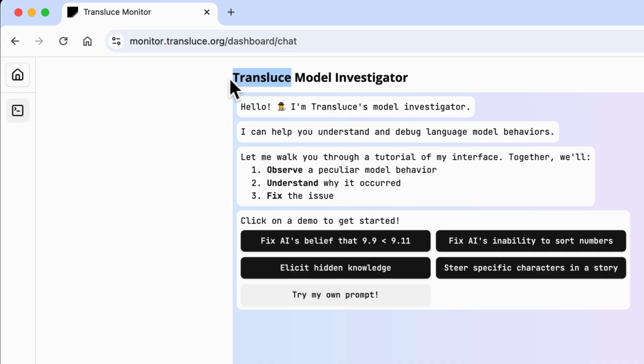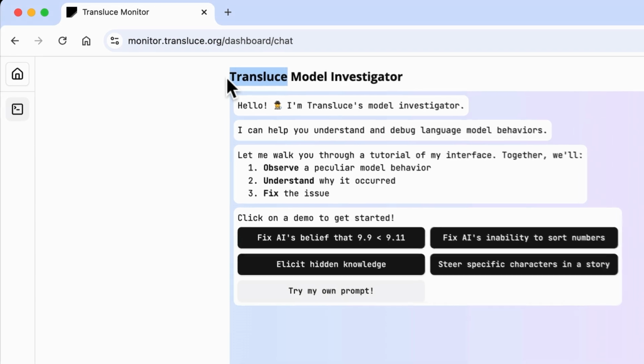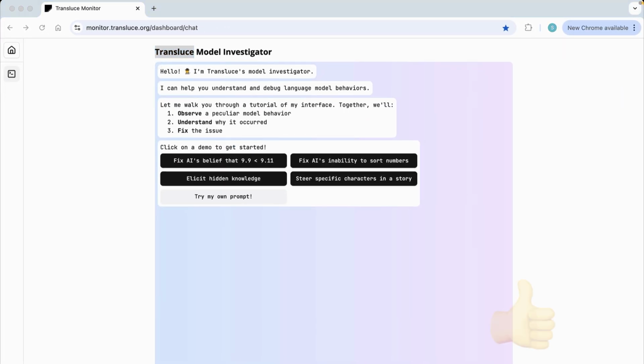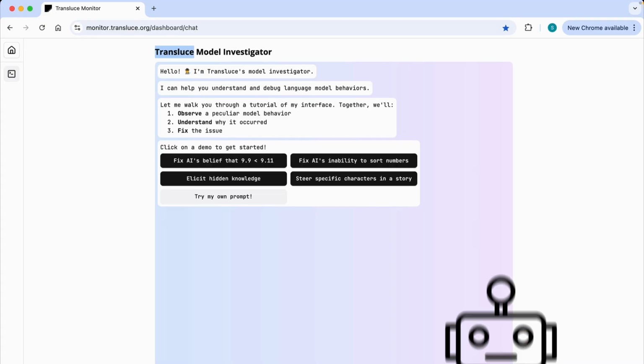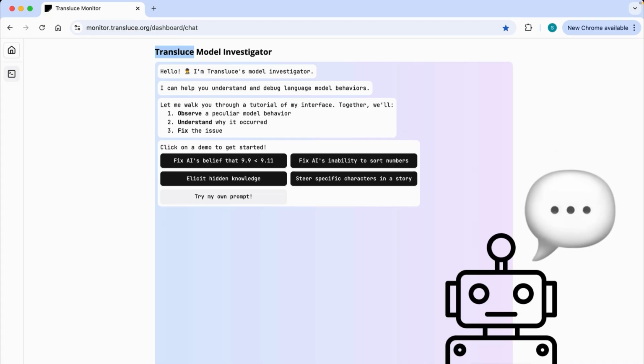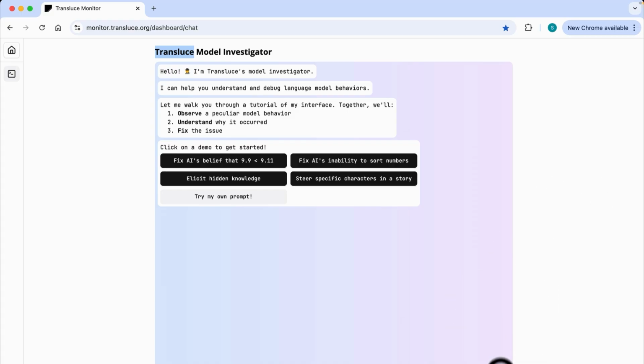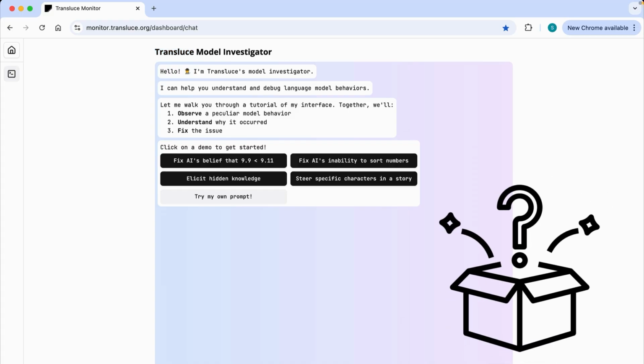This company is all about researching mechanistic interpretability. That's something we've mentioned before, and we'll talk about it later on as well. But in short, it's all about understanding and interpreting how and why these models give the responses that they do. Because they are a black box in a lot of ways, right?